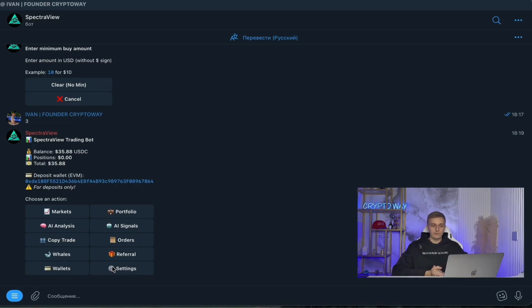Another major advantage of this bot is that the speed of opening and closing trades, as well as the speed of copy trading, is very high. Compared to competitors, in fact, I have tested many different bots, and in my opinion, this service is the fastest. In copy trading, speed is also crucial, so this is an extremely important point.